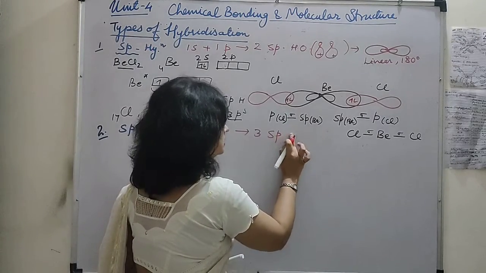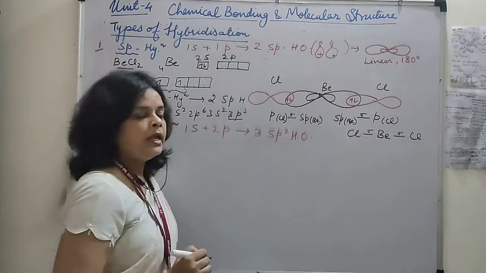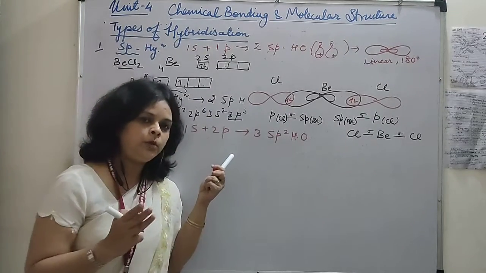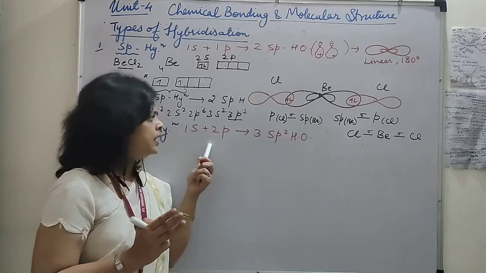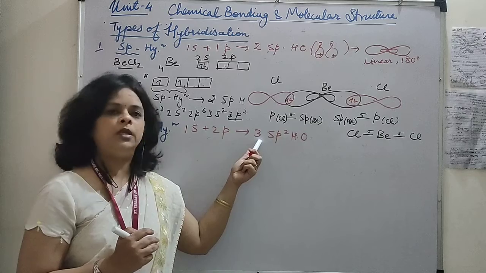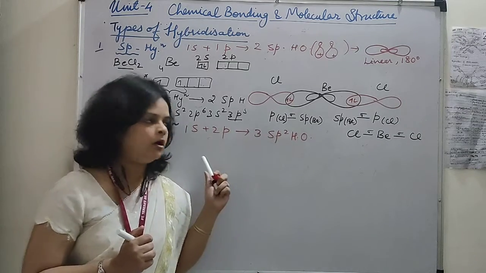Let us write it like this: 3 sp2 hybrid orbitals. And look here, 1 and 2, in total how many atomic orbitals are participating? 3. And the new hybrid orbitals formed are also 3 in number. Okay, and their name will be sp2 hybrid orbitals.